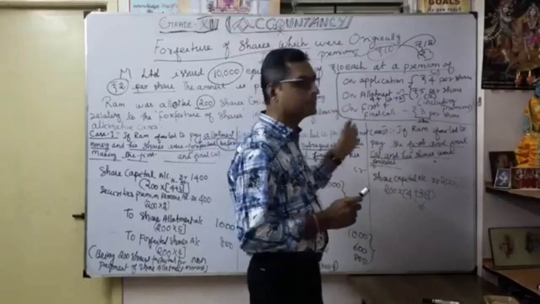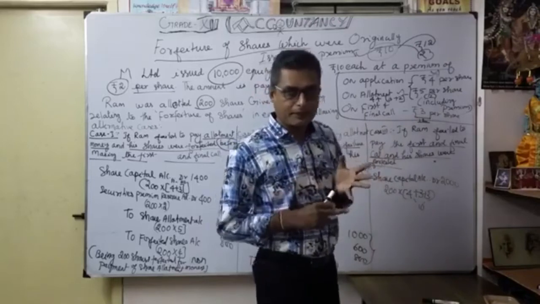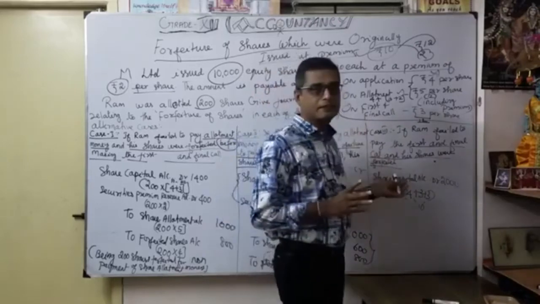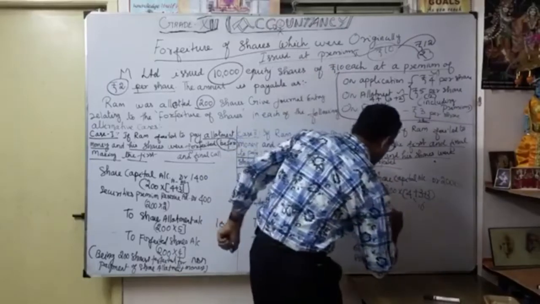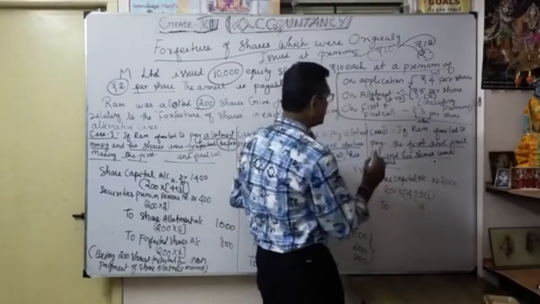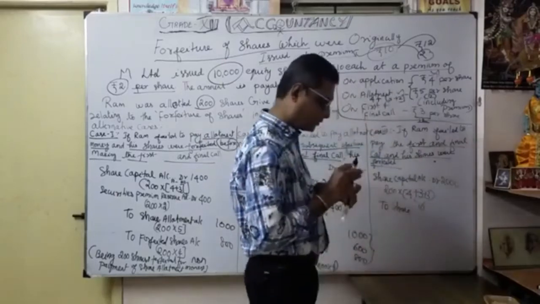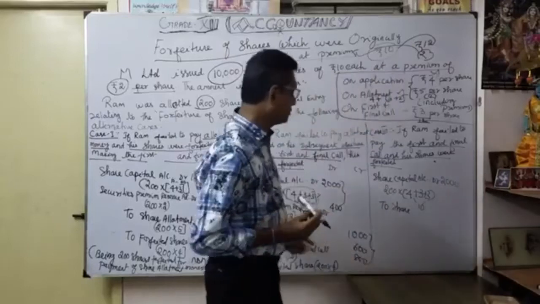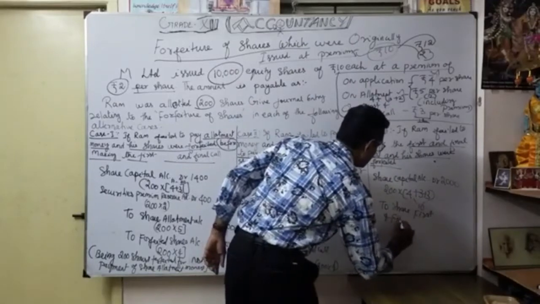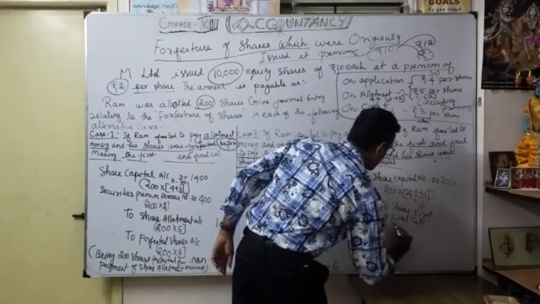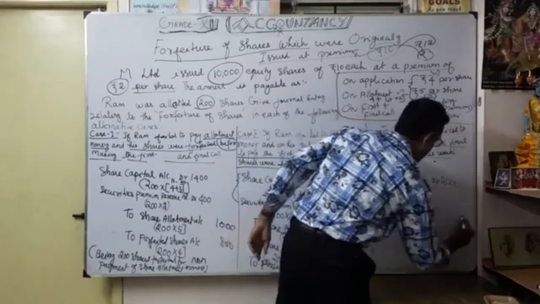Understood? That's why it is very important: at the time of issue of shares, the premium. Your question is whether the premium was received or not at the time of forfeiture. Here premium was received, so you should be very careful how you record the journal entry. Correct. So here, the default is on this one, so to share first and final call. How much? 200 into this 3 rupees. Correct? This is the default, 600.